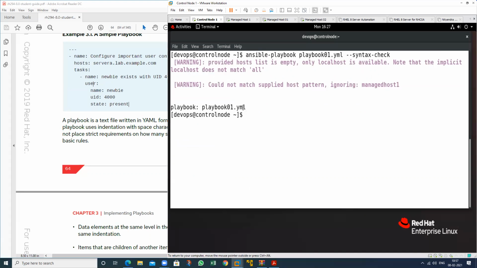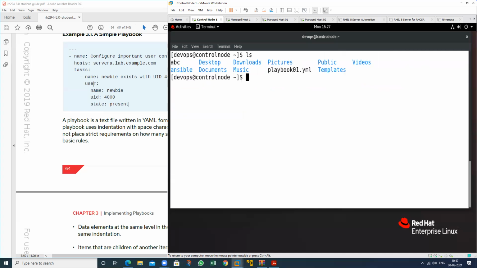Okay. At this time we have an inventory file, but we have no configuration file. So we have to define the configuration file. See, I will move this particular file into this Ansible folder.